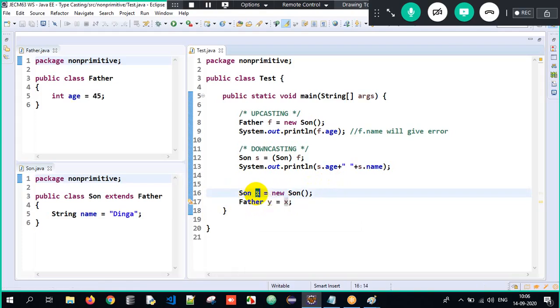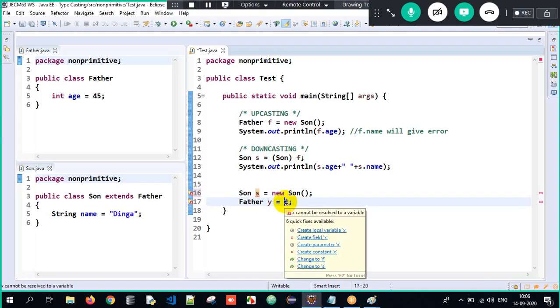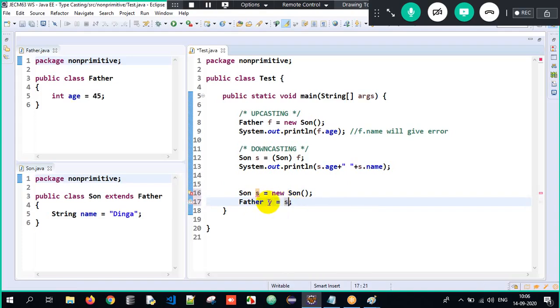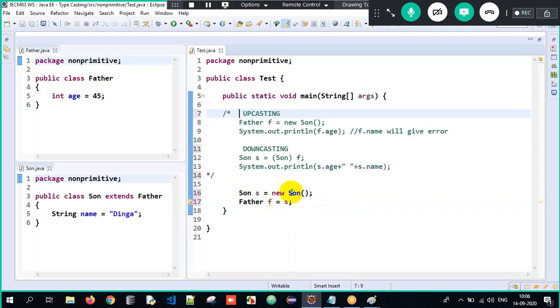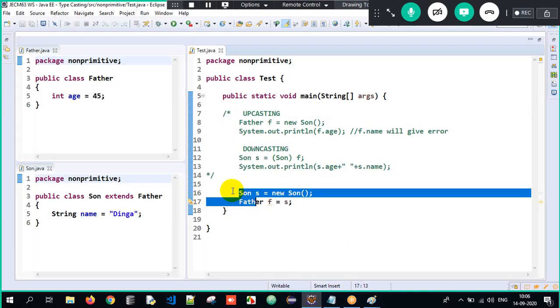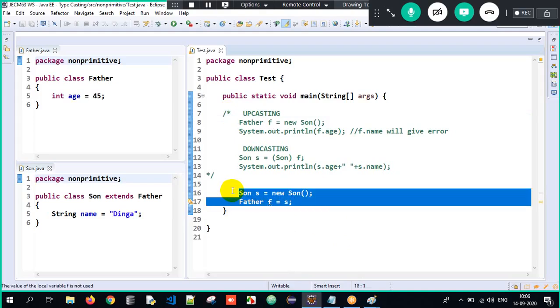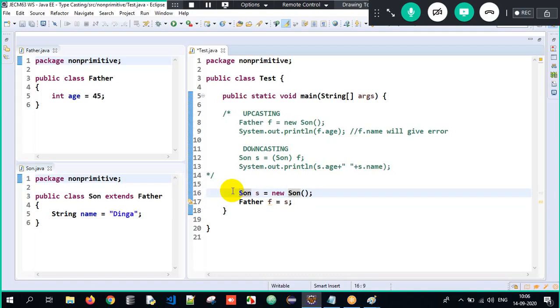So even this can also be followed. If you don't like this data here, you can actually write it as F, S and F. So I'll just comment this entire data here. See, now will it work here? Yes. See, creating an object of subclass and storing it into a reference called S, which is of type Sun only, subclass object. That subclass object is getting stored into superclass reference. So even this is nothing but upcasting here. So you can do it however you wish to. It's not that you have to do it in this way only, but it's all about understanding way here.